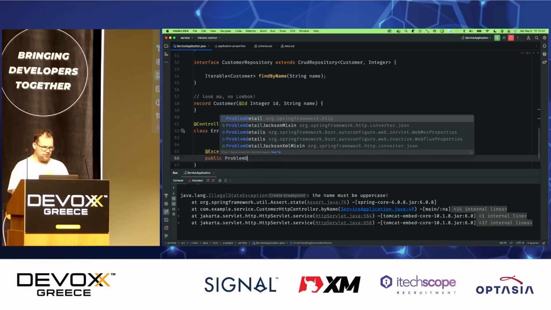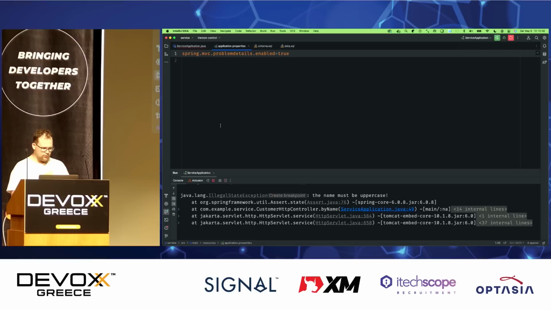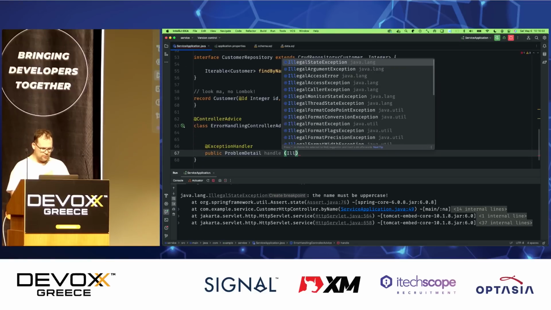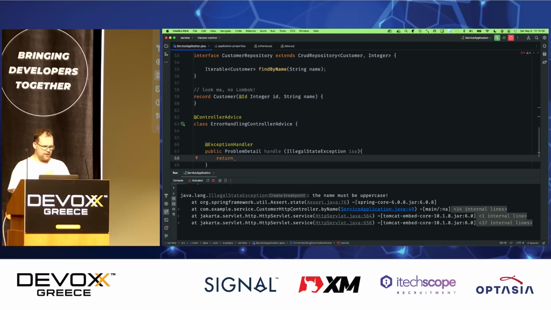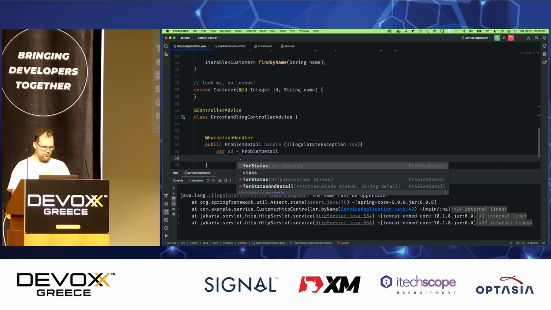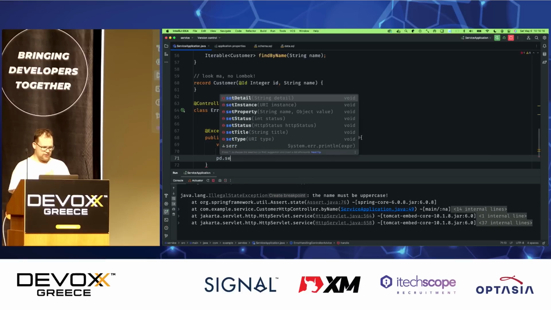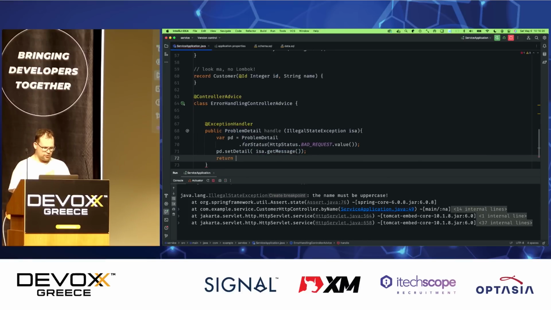Public ProblemDetail, and I'll just say handle, and we want to handle which error? We said the IllegalStateException, so IllegalStateException, ise. And here, I'll say var pd equals ProblemDetail.forStatus, and I'll say HttpStatus.BAD_REQUEST.value, and I'll say pd.setDetail ise.getMessage, and I'll return pd.